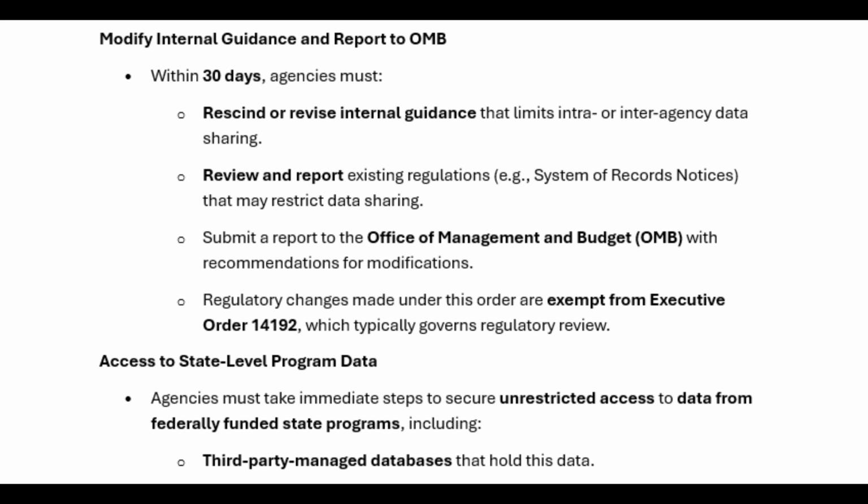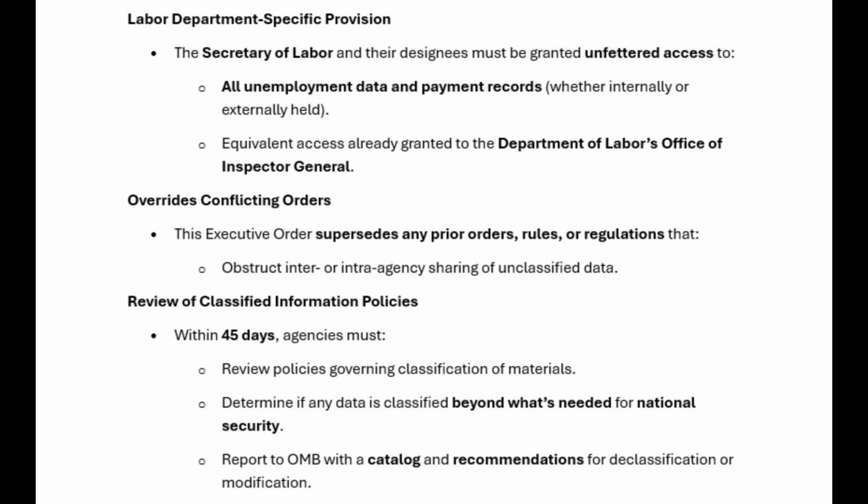Access to state-level program data. Agencies must take immediate steps to secure unrestricted access to data from federally funded state programs, including third-party managed databases that hold this data. Labor Department-specific provision. The Secretary of Labor and their designees must be granted unfettered access to all unemployment data and payment records, whether internally or externally held. Equivalent access already granted to the Department of Labor's Office of Inspector General.